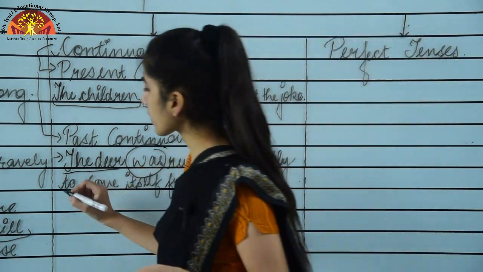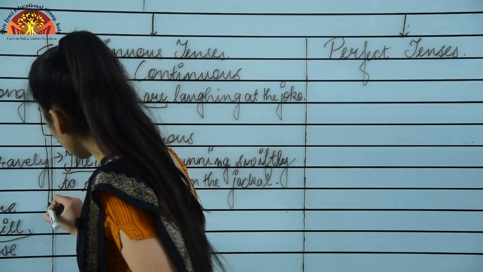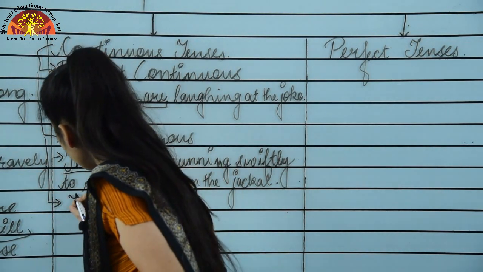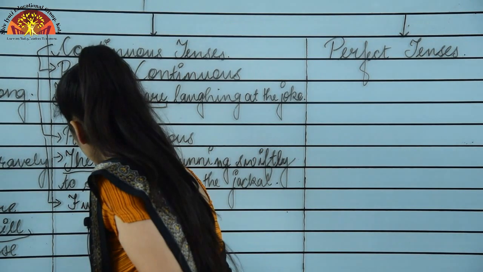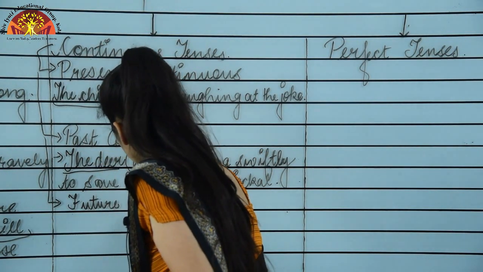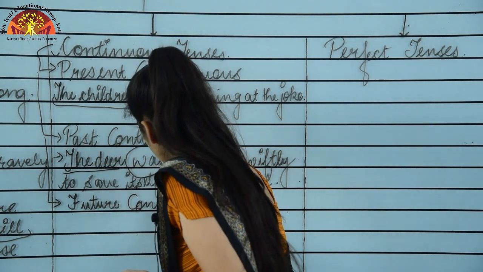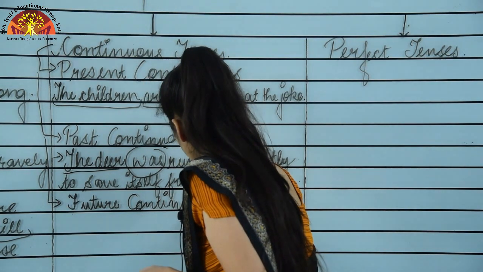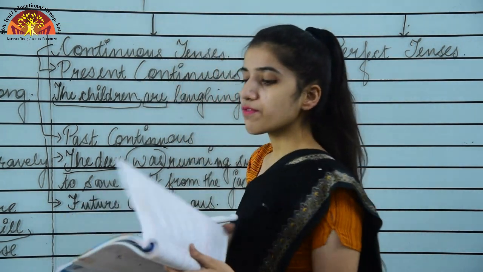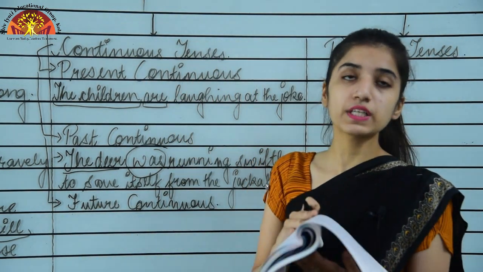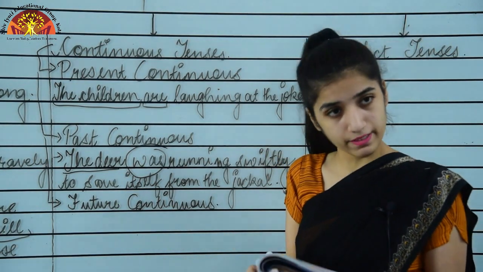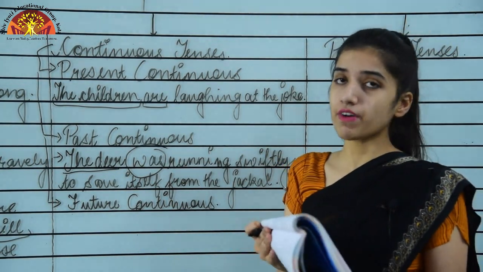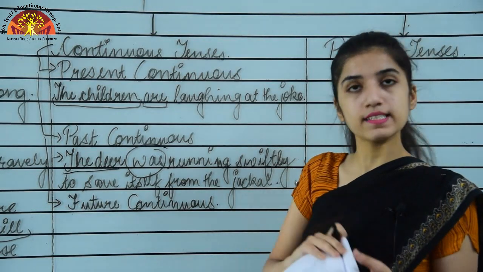Okay, now talking about the last part, that is what? Future continuous. Okay, so for the uses of future continuous, you can see on page number 64 of your book. Okay, you can find some of the uses of future continuous tense.